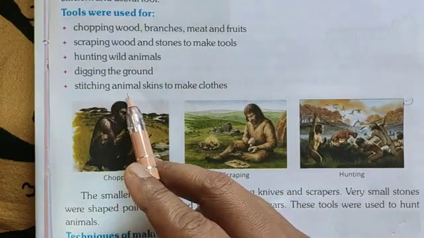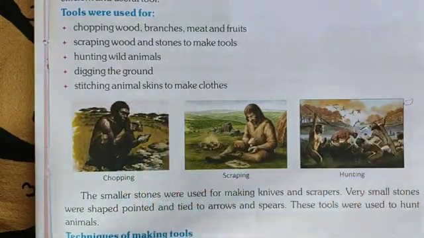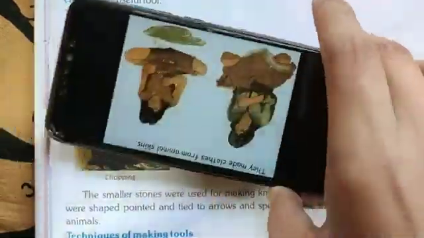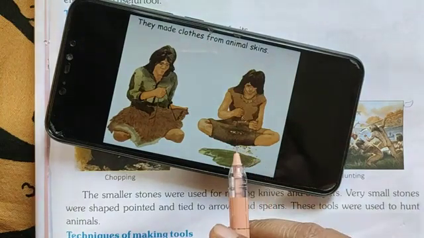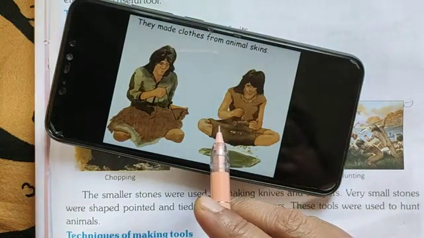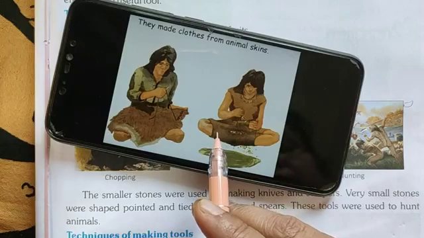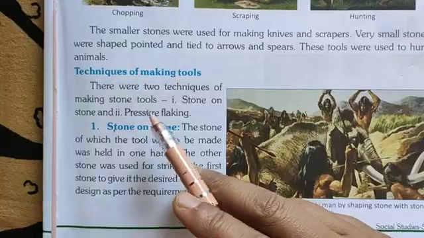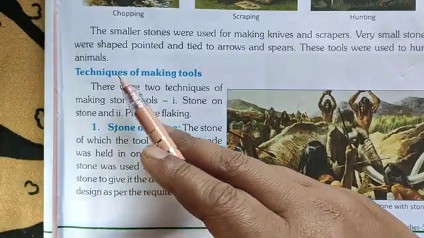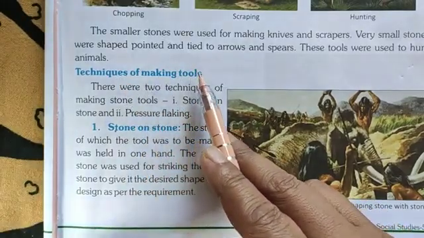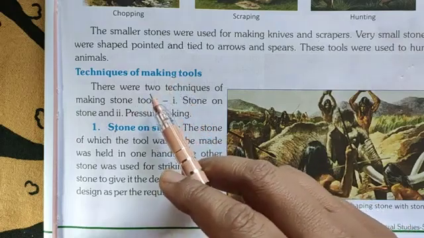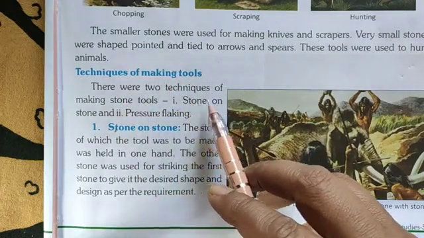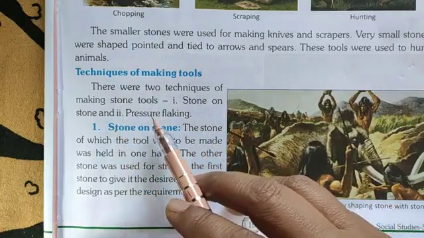Now stitching animal skins to make clothes. Now see students, this is a picture of cloth, how they made it with the help of animal skins. Now the next topic is techniques of making tools. How did they make tools? There were two techniques of making stone tools, that was stone on stone and pressure flaking.